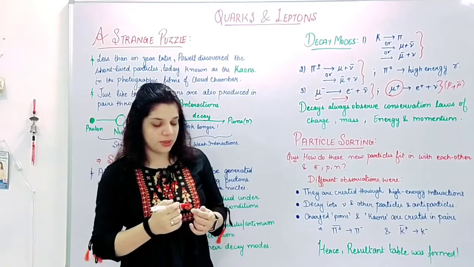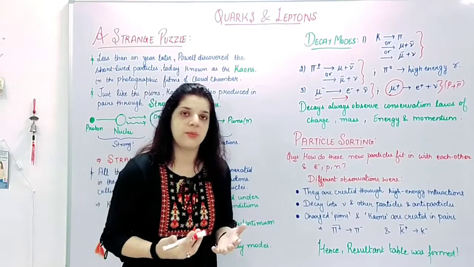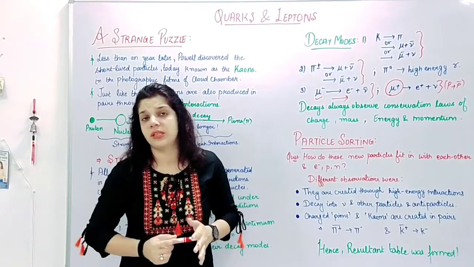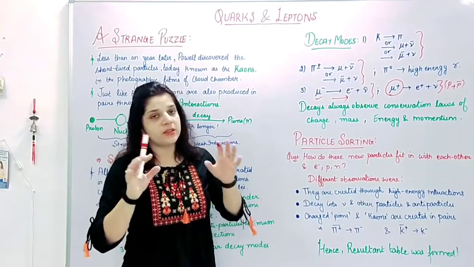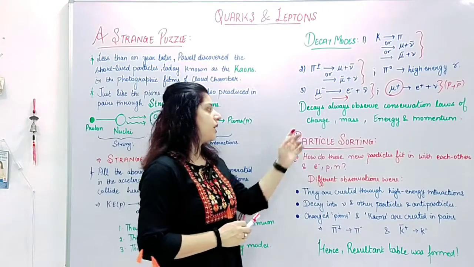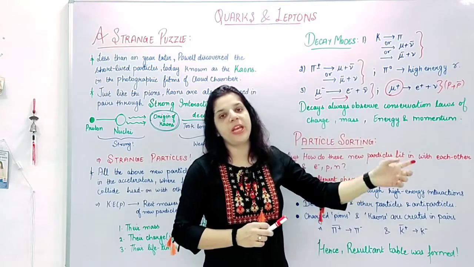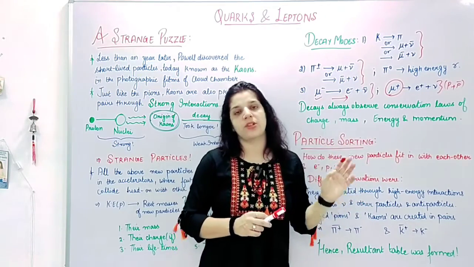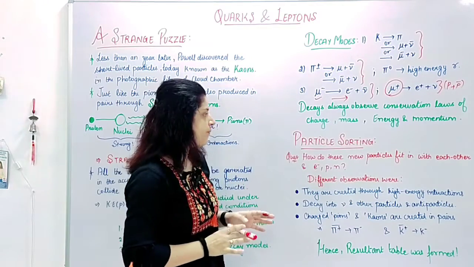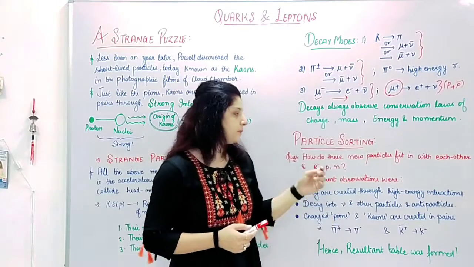So these were the possible decay modes of these strange particles, and when we studied these decay modes, it was also observed that every decay process is following certain laws, and these are conservation laws, which are charge, mass, energy and momentum. Every decay mode or every interaction will obey these conservation laws at any cost, right? Examples also we'll do when we study the interactions.